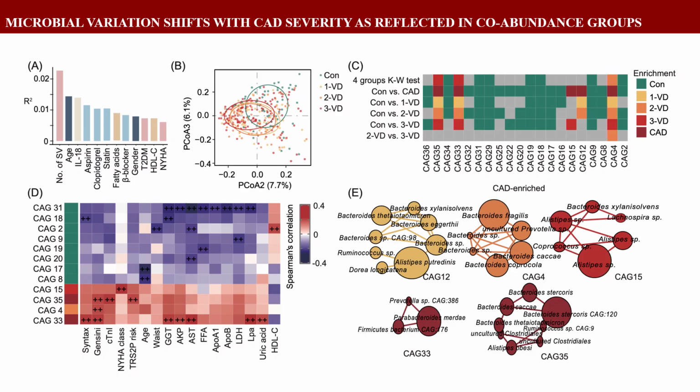The global structure of the gut microbiota differed markedly across CAD stages. Since bacteria often function as guilds, we clustered these MAGs into 36 CAGs. CAGs enriched in CAD were mainly composed of Bacteroides and were positively associated with disease indicators.